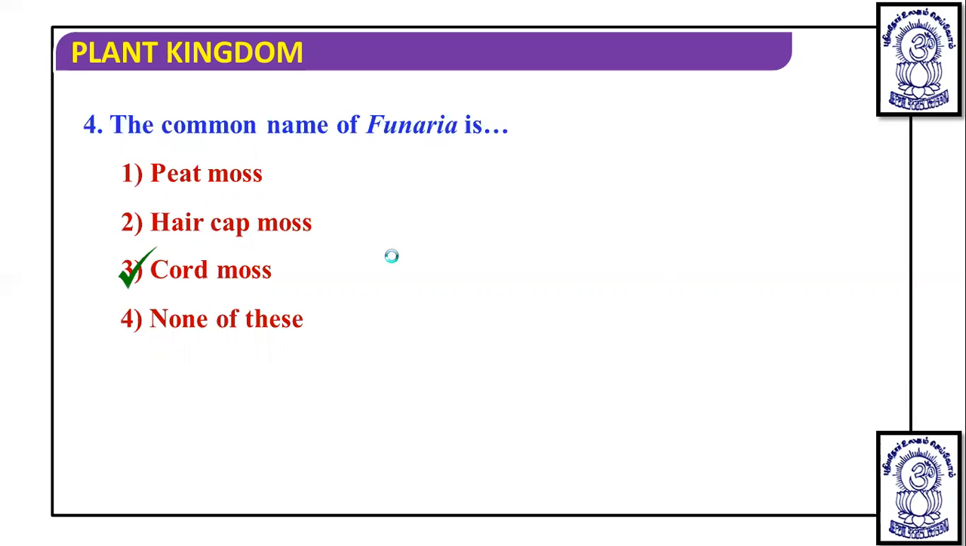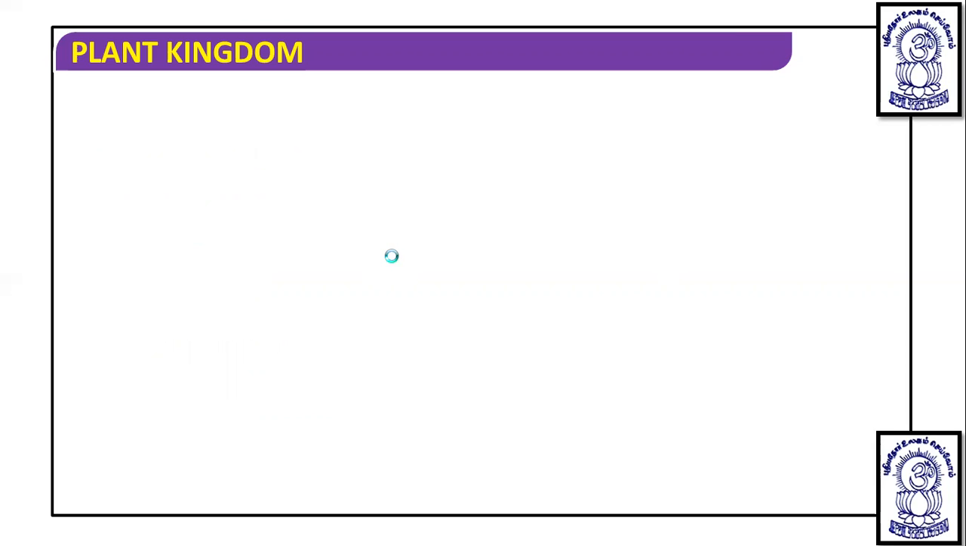Okay, so this is all about bryophytes. In bryophytes, we have discussed in detail the general characters, their life cycle, structure of sex organs, that is antheridium and archegonium, then their classes in detail, like liverworts, hornworts, and mosses. So I hope you understood it very well and in detail.